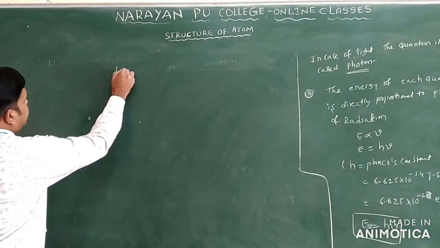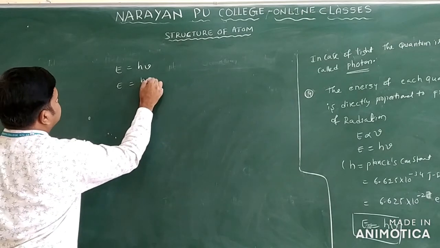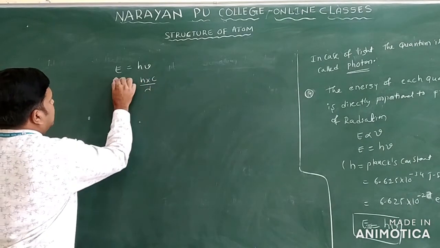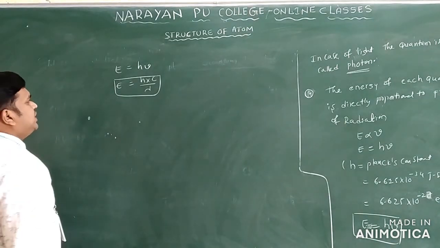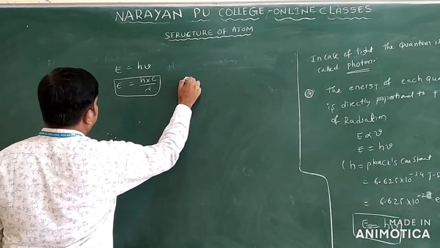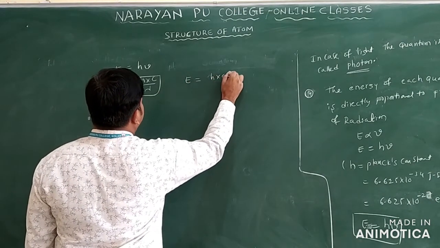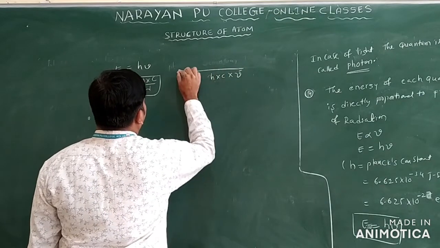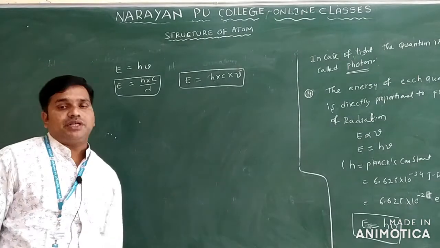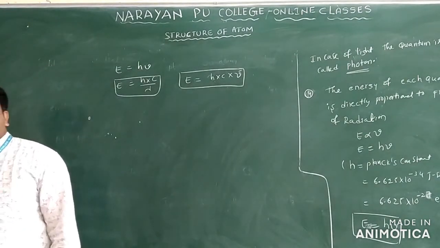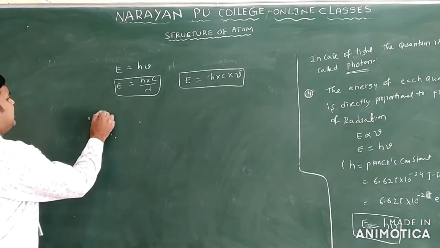So I will write the formula again. E is equal to h nu. You know nu is equal to c by lambda, so from this you can write E is equal to h into c by lambda. This one also you can write: E is equal to h into c into nu bar. Why nu bar here? The reciprocal of the wavelength is called the wave number. What is nu bar? Wave number only.